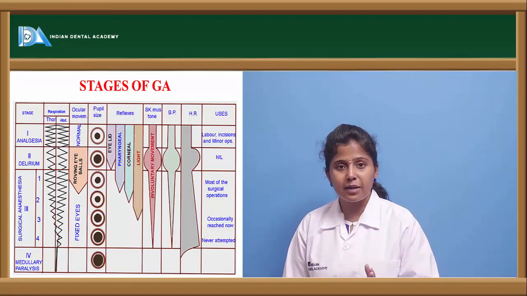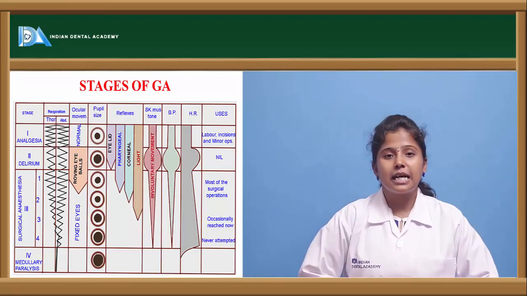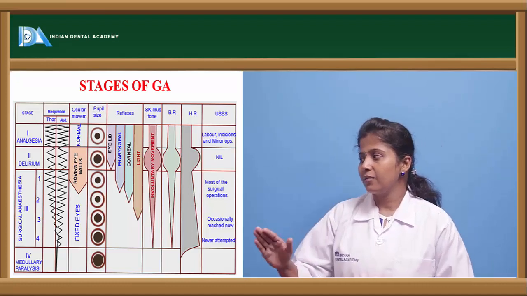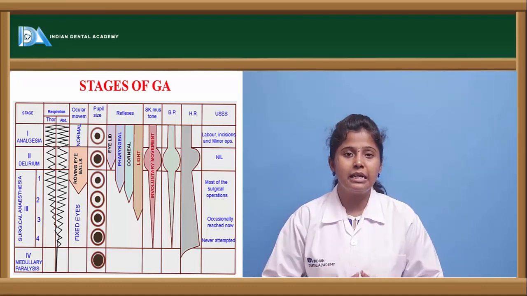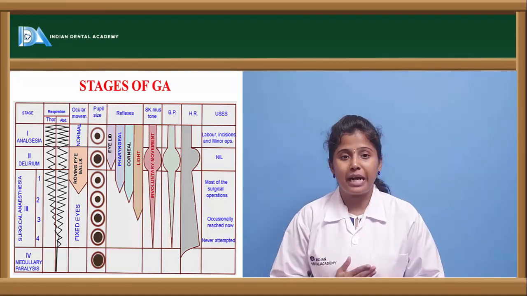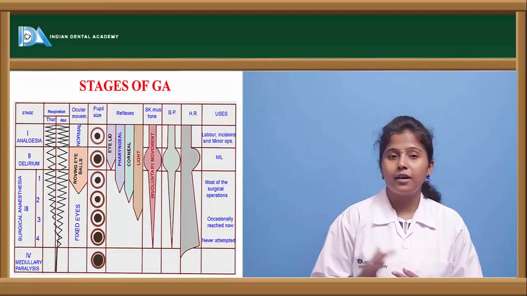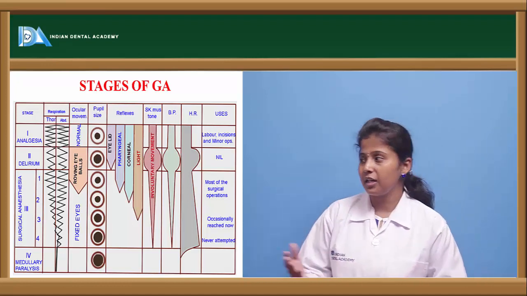There will be fixed eyeballs, and pupil size is also increased, and here even the light as well as corneal reflexes are completely lost, and there will be complete loss of muscle tone, skeletal muscle tone, blood pressure as well, and the heart rate is increased. And this is used occasionally. This stage of anesthesia is not that clinically useful.